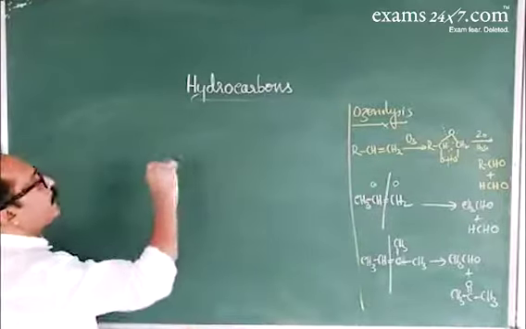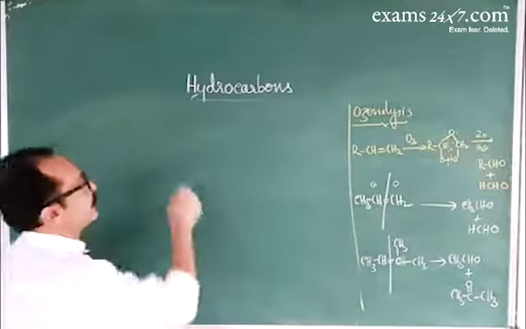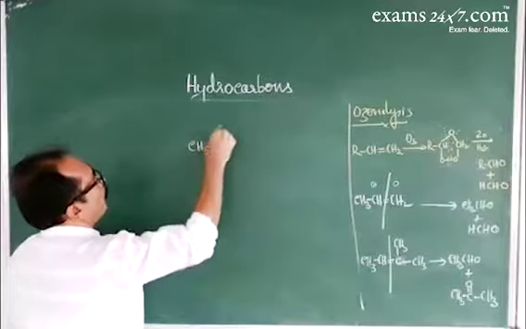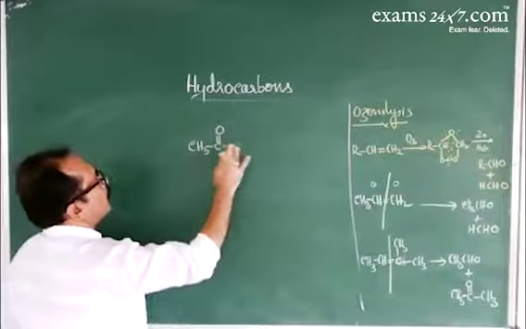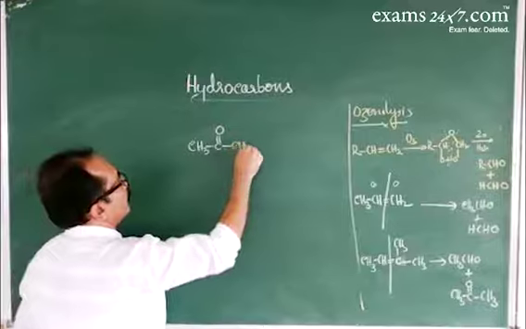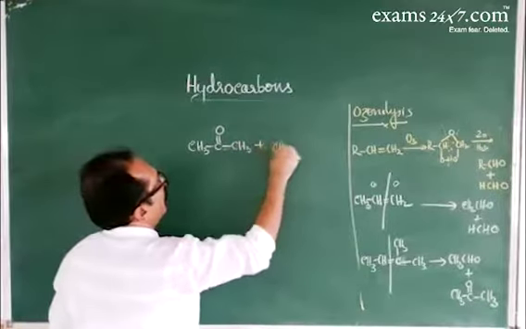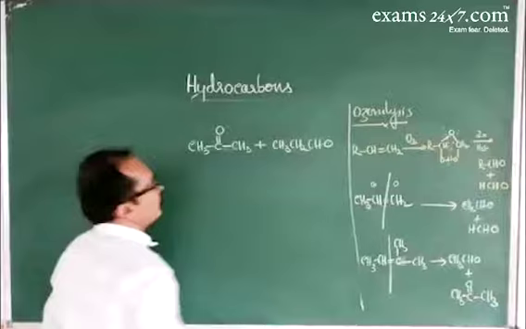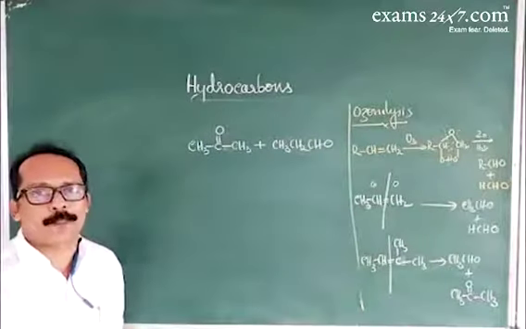For example, a hydrocarbon on ozonolysis gives 1 mole of acetone and propanal, CH3CH2CHO. Identify the hydrocarbon.